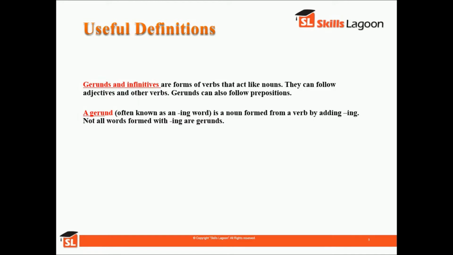So what is a gerund? A gerund, often known as an ing word, is a noun formed from a verb by adding ing. Not all words formed with ing are gerunds. So you have to use gerunds very carefully. For example, I enjoy searching the internet. So here, in I enjoy searching the internet, searching is used as a noun.